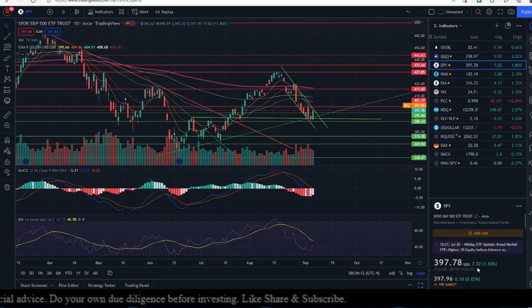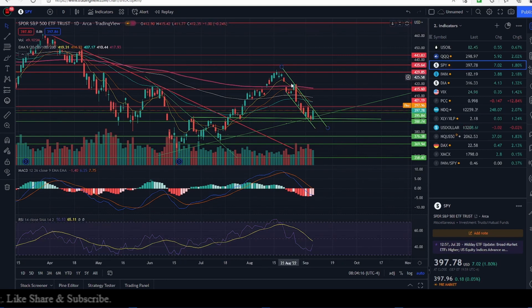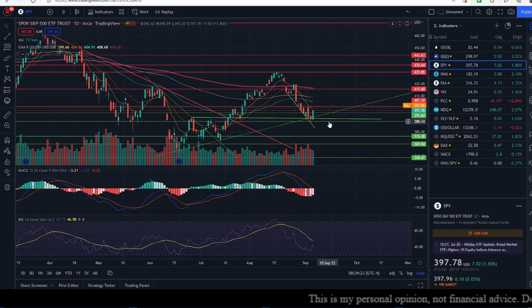S&P 500 is up 0.05%, and it has got a line of resistance out here. I'm just going to dispense with this right now. It doesn't seem valid at this point in time. We need to have a little more sample before we can draw a line of resistance on the top.